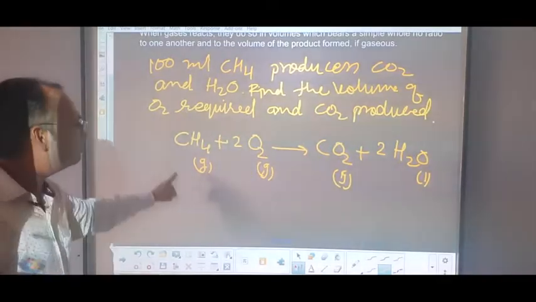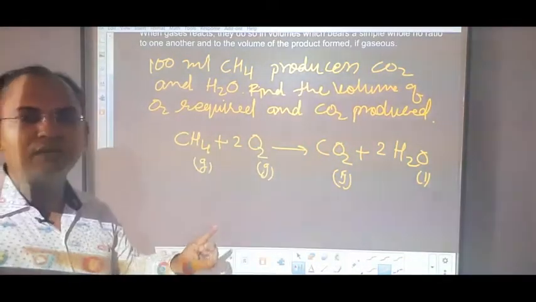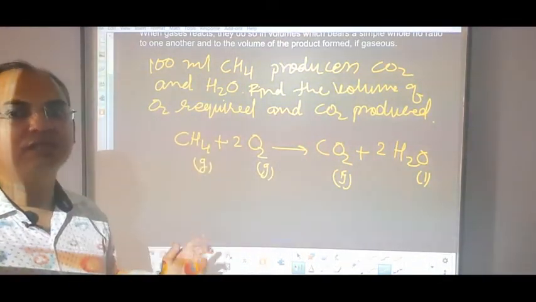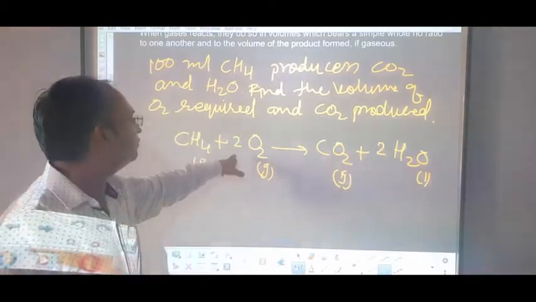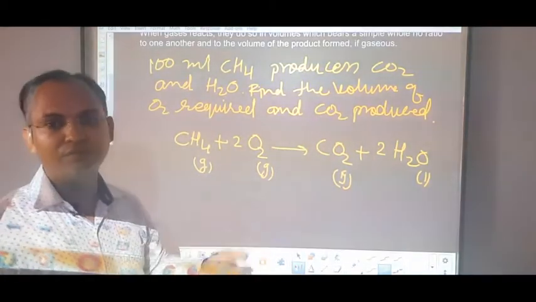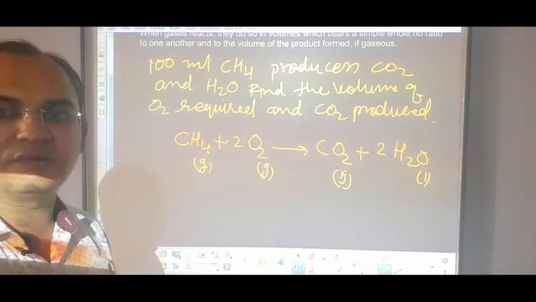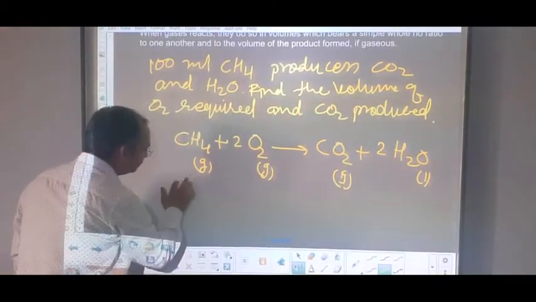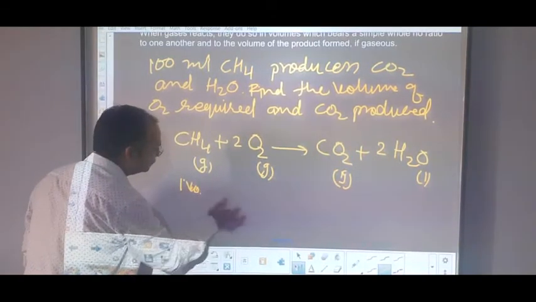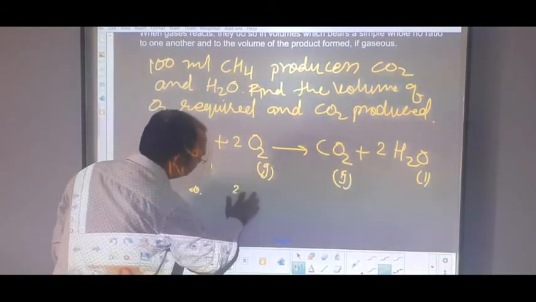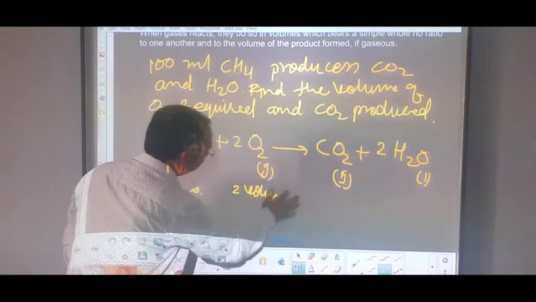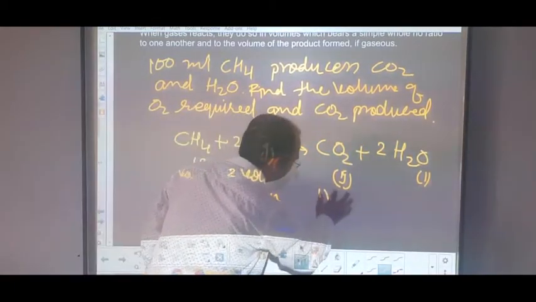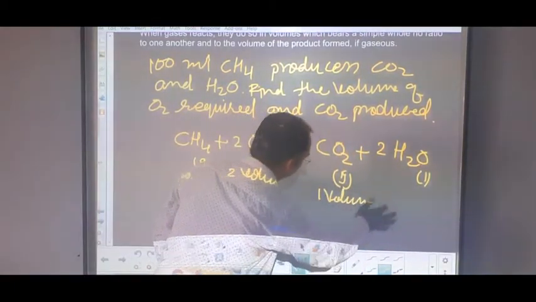That means 1 volume of methane produces 1 volume of carbon dioxide, but oxygen is required in 2 times the amount. 2 volumes of oxygen are required.